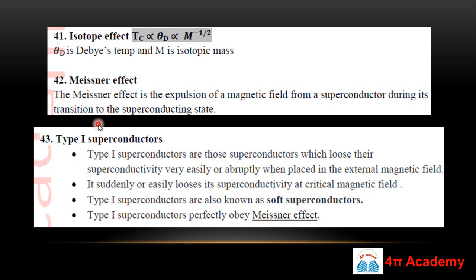And as we are discussing superconductors, it's mandatory that we discuss the types of these superconductors. So there are two types of superconductors, type 1 and type 2. Type 1 superconductors are the superconductors which lose their superconductivity very easily or abruptly. Means they strictly follow the Meissner effect. Okay, and they suddenly lose their superconductivity at the critical magnetic field. These are also known as soft superconductors.